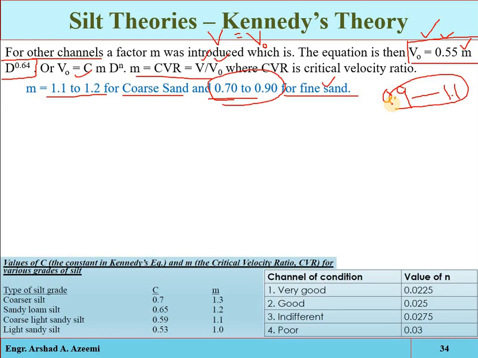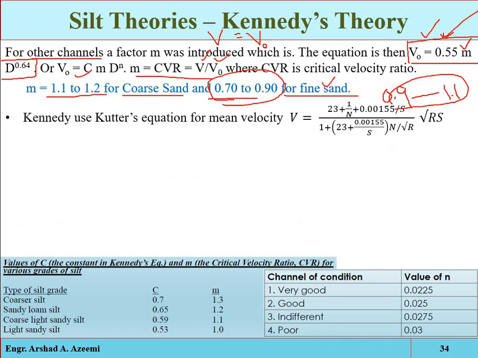Clear? So remember, just this one equation will be used, the critical velocity equation, and we will use Kutter's equations to determine the actual velocity. And once the two velocities become equal, the dimensions, see here we have R, and R is a function of what? B and D and side slope. Okay, and also there is S. So we will have to play with these parameters to select an actual velocity which is equal to the critical velocity.